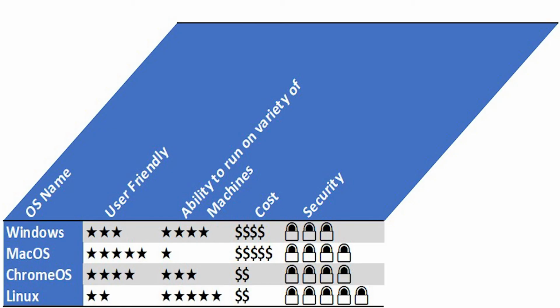Take a look at this chart, which provides a summary of the operating systems that we've talked about today. Once you've done that, keep your eye out for part 2, where we're going to be talking about the specific brands of computers based on your operating system choice.